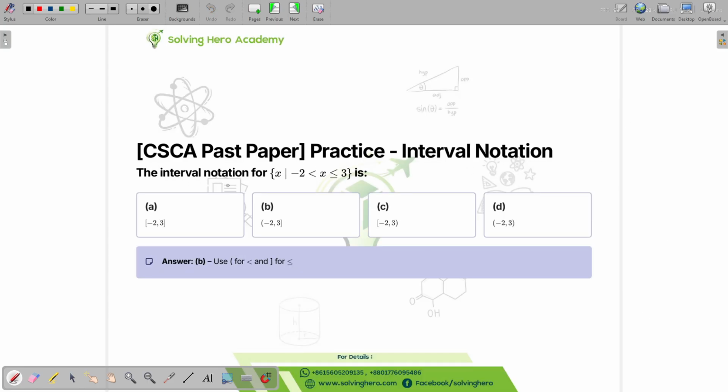So the interval notation for this: there's a bigger than or equal sign here, and no bigger than or equal sign there, so it's going to be a parenthesis on one side, but a square bracket here because there's an equal sign. I hope this makes sense. Wait, did I make a mistake here?